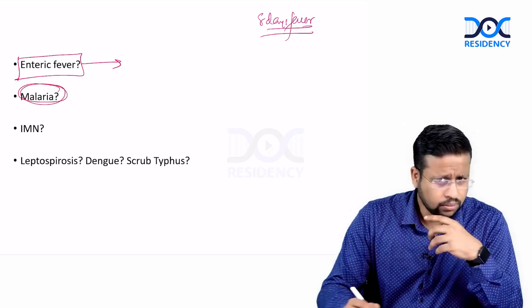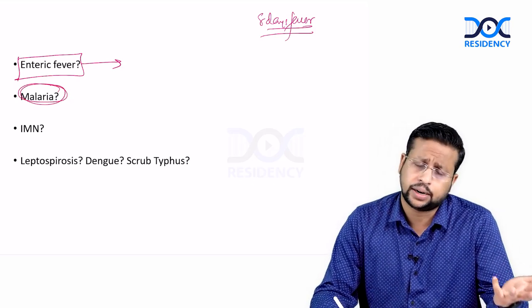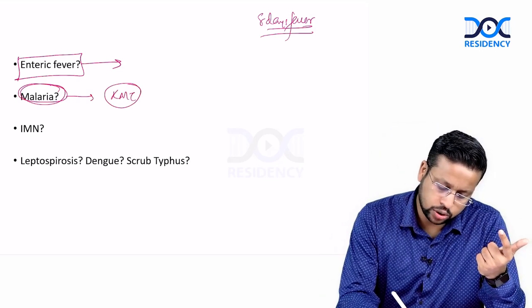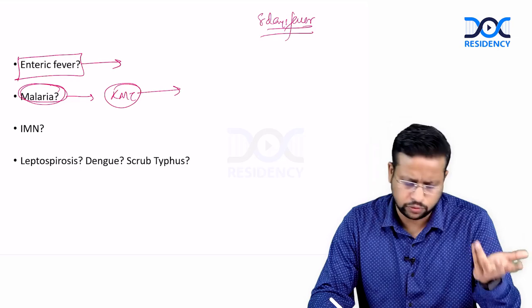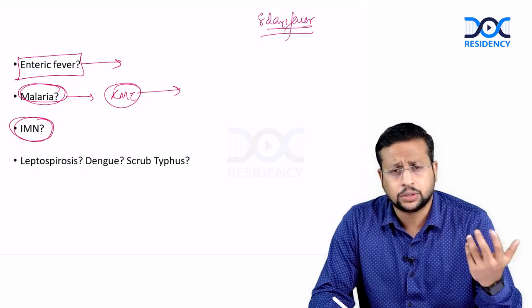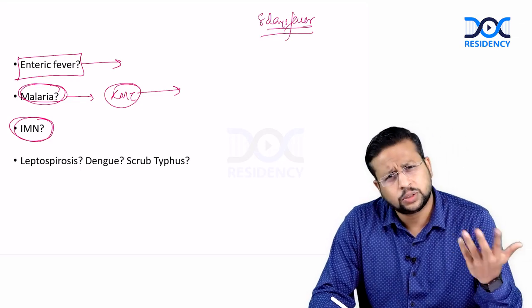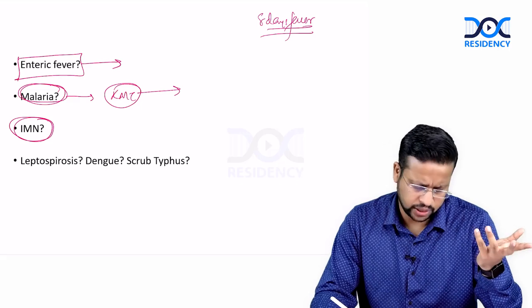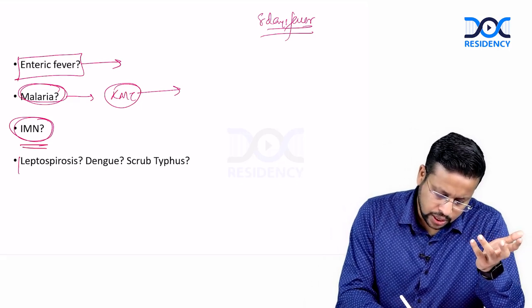Malaria, very well possible. Thrombocytopenia can occur, transaminitis and hyperbilirubinemia can occur. A rapid malarial test is negative. I would also do a peripheral smear to confirm it. Malaria is possible. IMN, I don't think so, it's neutrophil predominant. Thrombocytopenia can occur in IMN, but not to this extent. So IMN I will keep lower in the list.